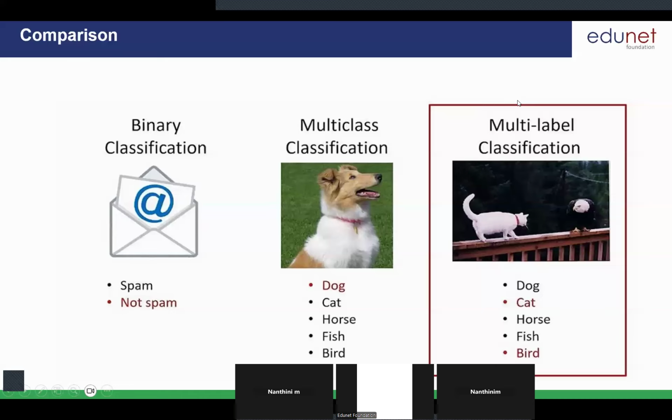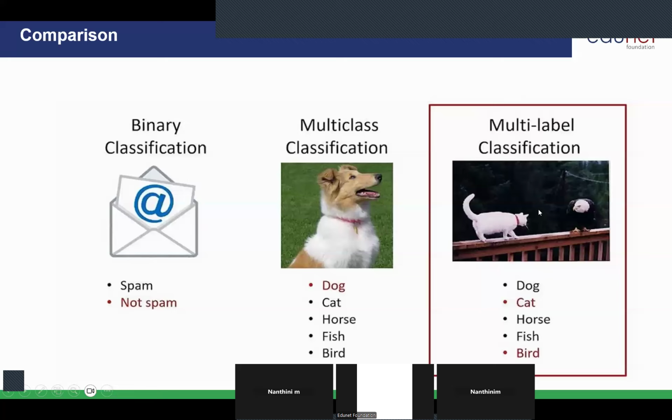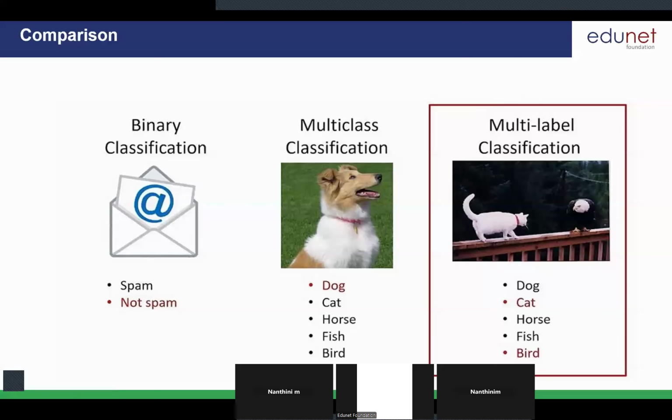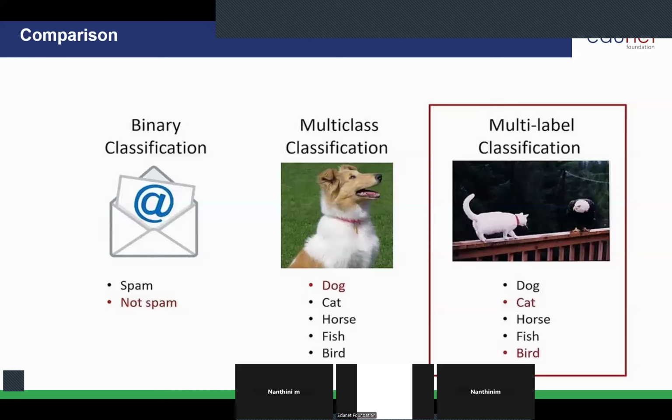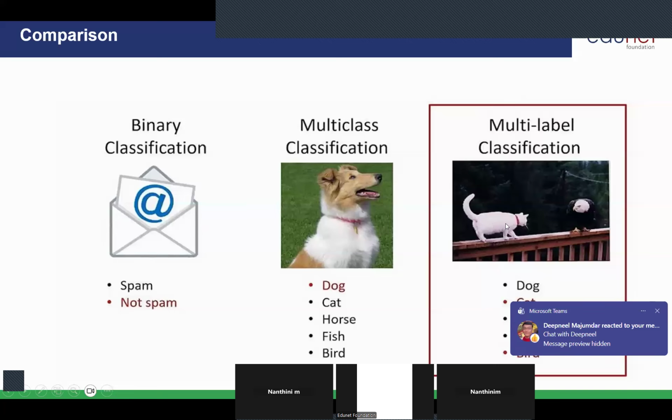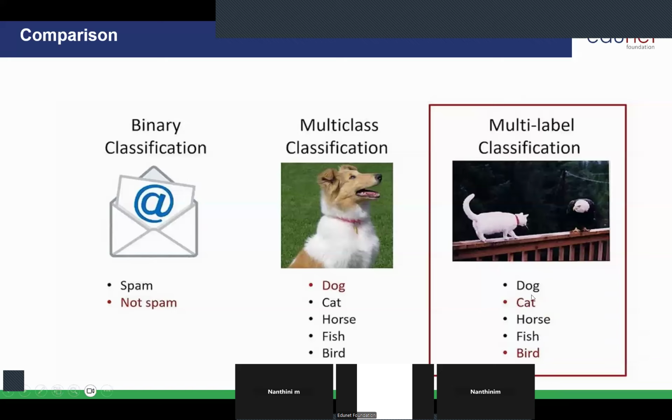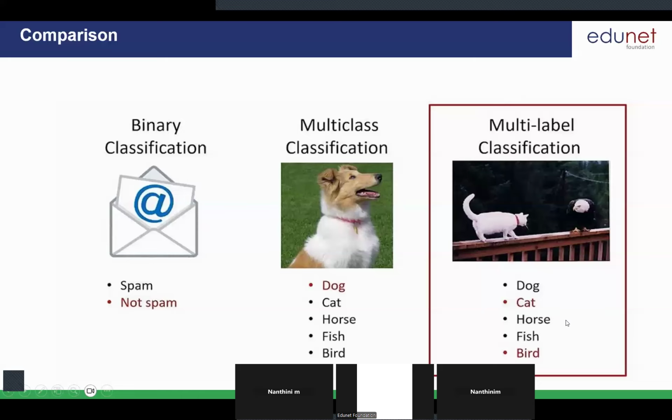Okay. But when we are talking about this multi-label classification, for a single picture, what will be the output? Cat and bird. Because in a single picture, we have two animals, right? So here we have cat and bird. One picture, one data point is mapped to more than two labels. Is it clear?